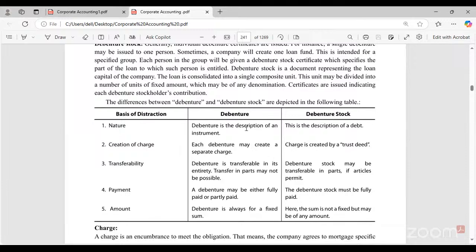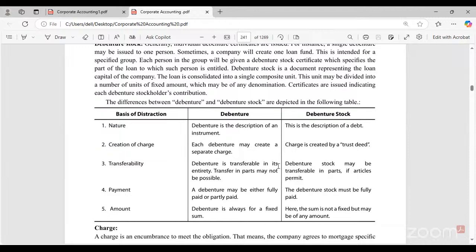Now, when we see the debenture and debenture stock, the difference is, debenture is a description of an instrument. Stock is a description of a debt. Debenture, because here we have only debenture, is a description of an instrument, what that instrument is. Each debenture may create a separate charge, whereas in debenture stock, the charge is created by the trust deed, because here more than one person will be there. Hence, there should be a trust deed, whereas in debentures, because it is individual, a separate charge is created for that particular debenture holder.